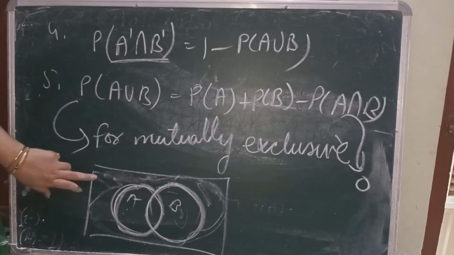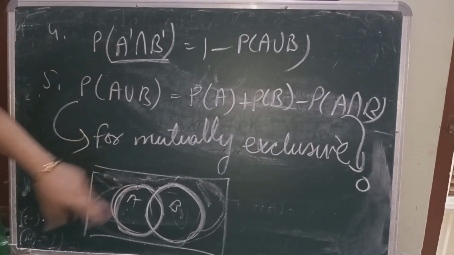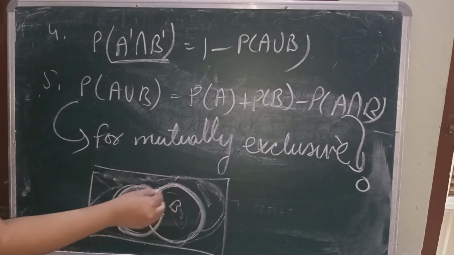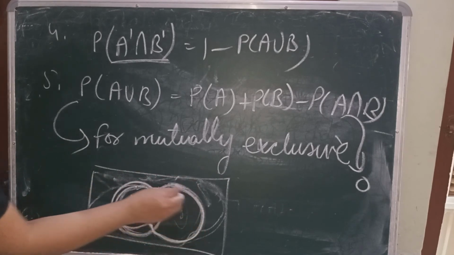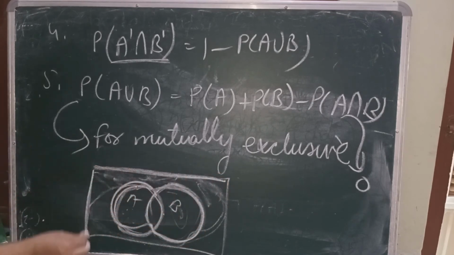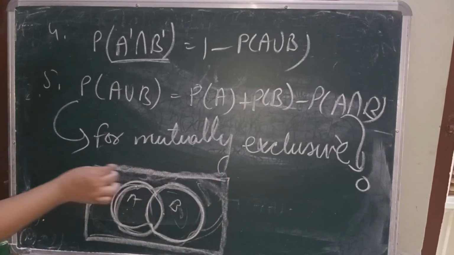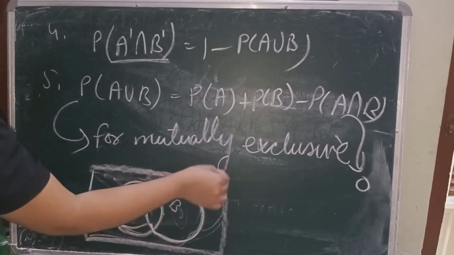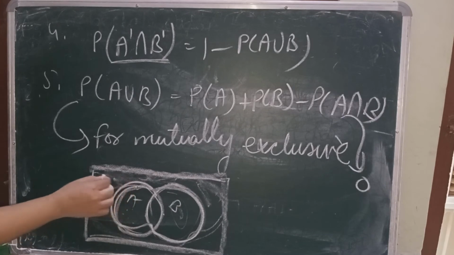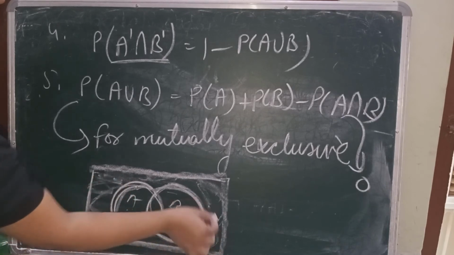So how can we write this? We can write it that when we are removing this union part from the sample space, we are talking about this outer shaded part.